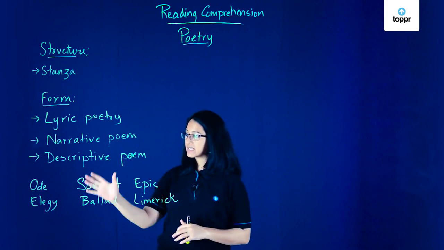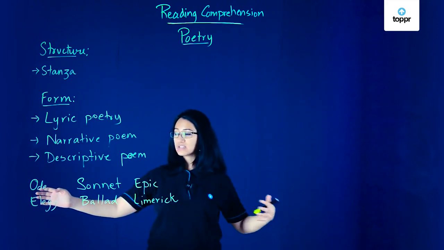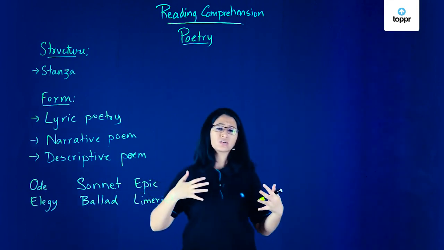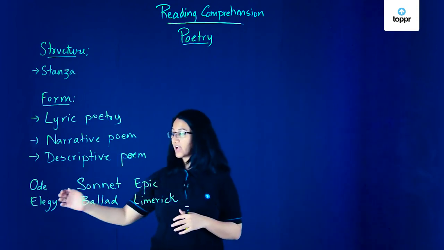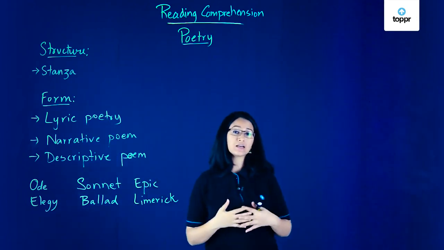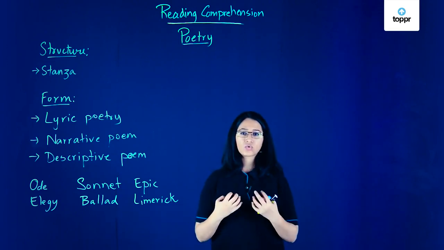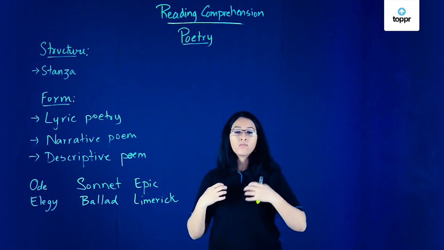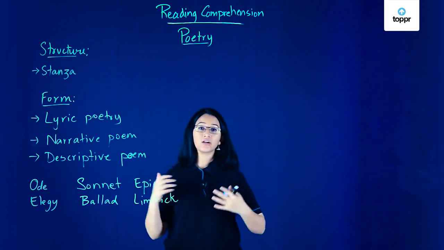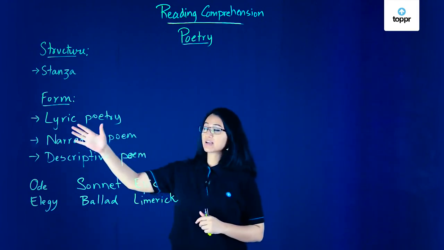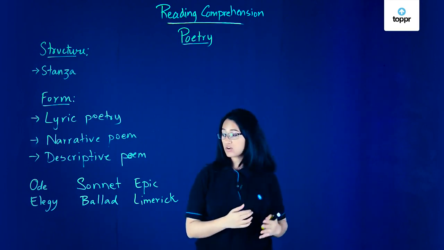Now, apart from these, we have subsets such as an ode. So a poem is said to be an ode when it talks about a serious topic, and it is a type of lyric poem. We have an elegy. The elegy is a poem about someone that has passed away, and it is written in a more serious tone, and it talks about mourning the dead person. The sonnet, on the other hand, is a short rhyming poem, and it comes under a lyric poem with specifically 14 lines. So it has a very fixed structure.